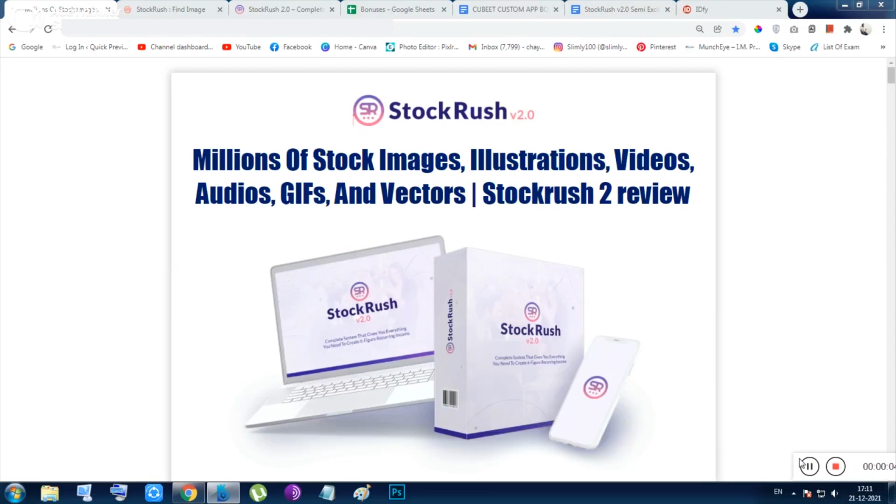So let me show you, for this Christmas, a very amazing tool that is Stock Rush version 2. It is a relaunch with some upgrades of Stock Rush. Let me show you what is given inside the members area.